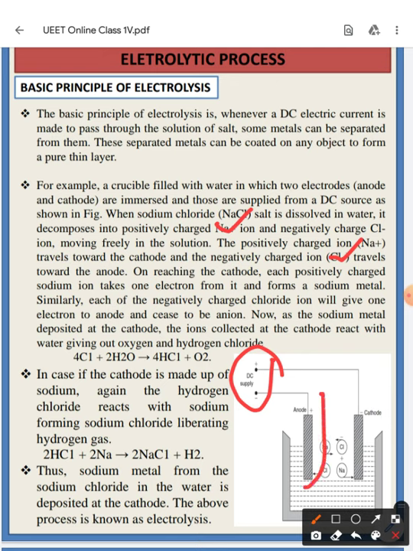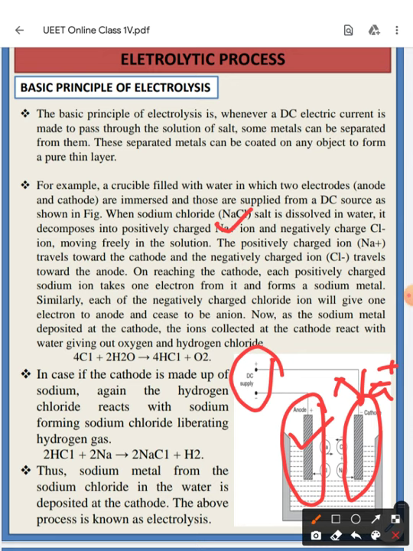Now as the anode is positive, it will attract the negative ions, that is the Cl minus ions will be gathered at the anode terminal, whereas the cathode, as it is negative, will attract the Na plus ions.